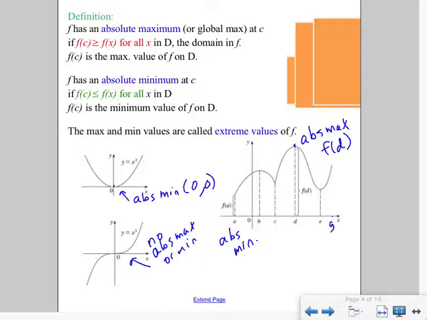Now, an absolute max or min is not the same as a relative max or min. So remember, if we are looking at the hills of a graph, the bumps of the graph, the highest point of the entire graph is considered our absolute max. It's like if you're looking at a mountain range and you're looking at Mount Everest, it's going to be the highest. But if you're looking at some other peak, it's a mountain, it's not the highest.